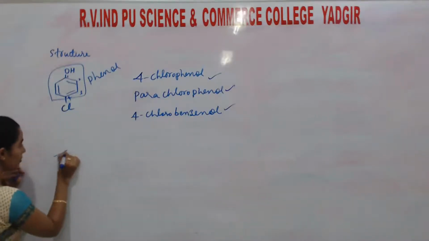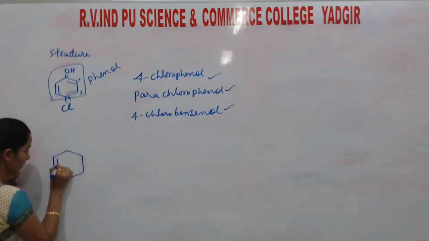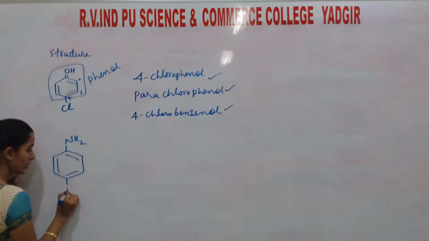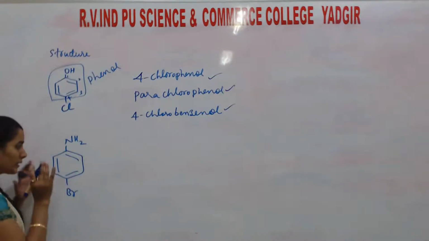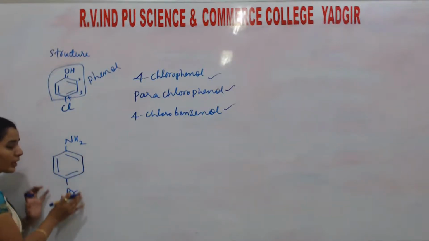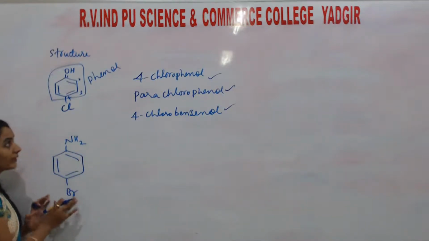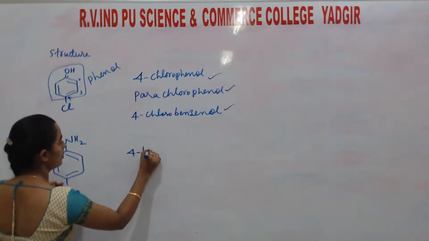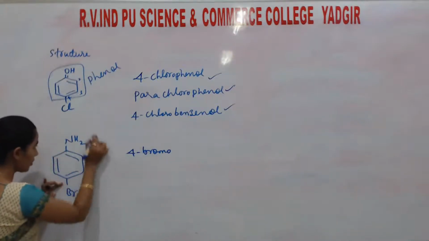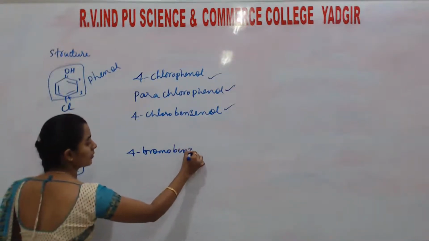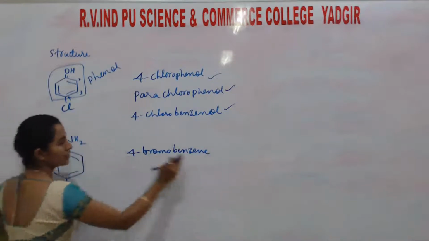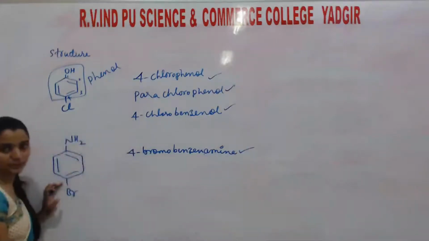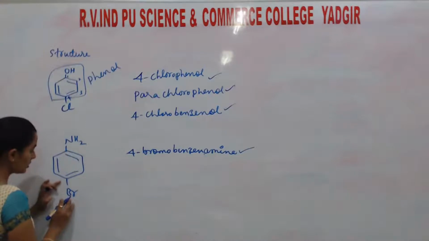Okay. Similarly for amine. In the place of alcohol, I will take amine. In the place of Cl, I will take Br. Okay. Similarly, students, here the preference is given to amine rather than this halogen group. Okay, then it is at the fourth position, then it becomes 4-bromo. This one is called benzenamine. Benzene ring, but the last e is replaced by amine. So this is at which position?